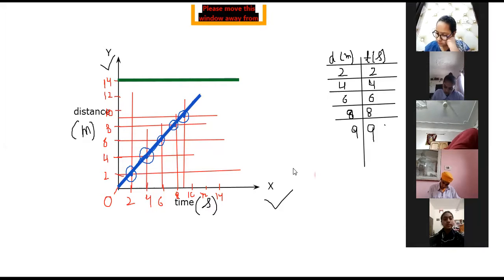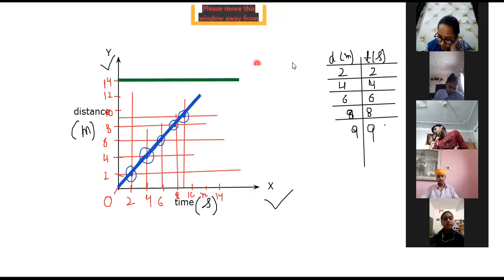Please write it down. Inclined to time axis.